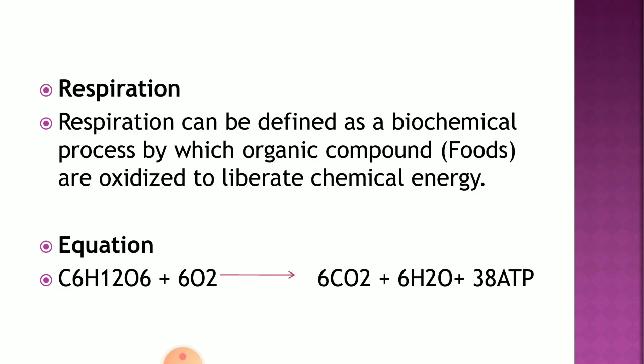With the help of oxygen, for example in the equation, glucose is oxidized to release 6 molecules of carbon dioxide, 6 molecules of water, and energy, that is around 38 ATP molecules. Always remember, the energy is produced in the form of ATP. So it is a biochemical process of oxidation of organic compounds in an orderly manner.